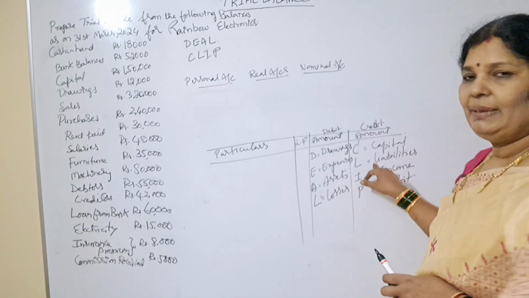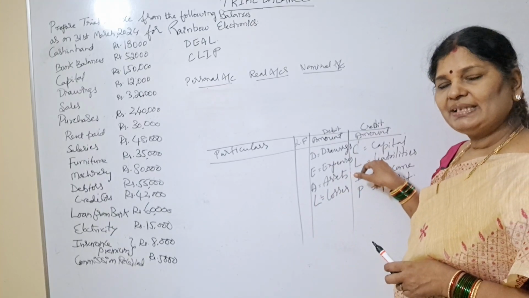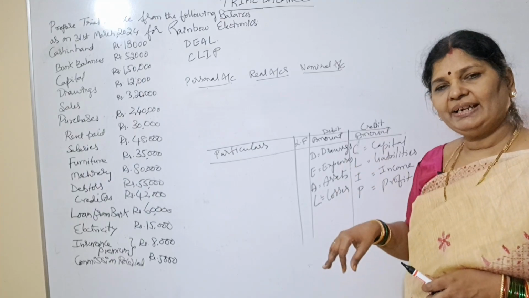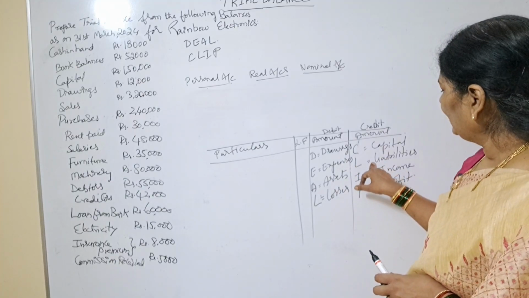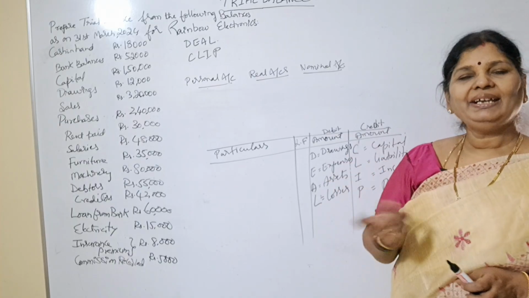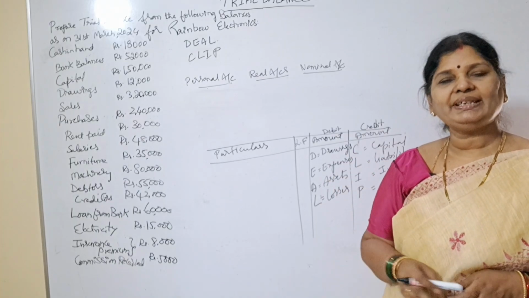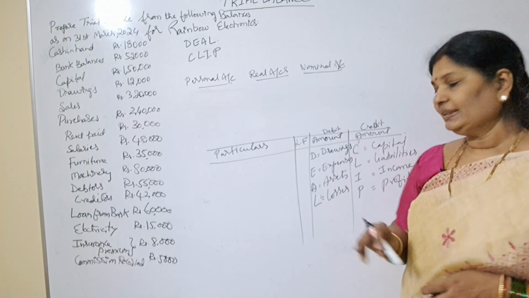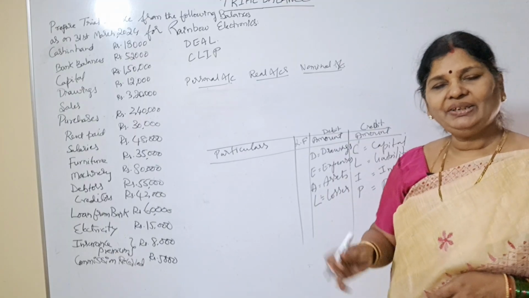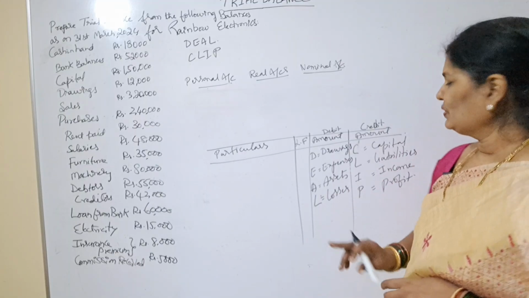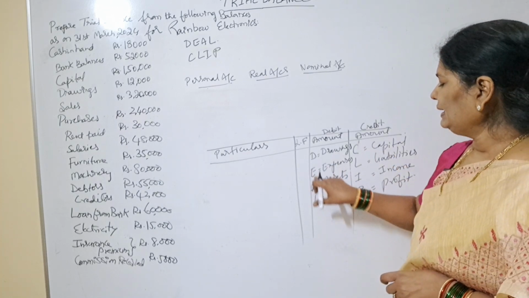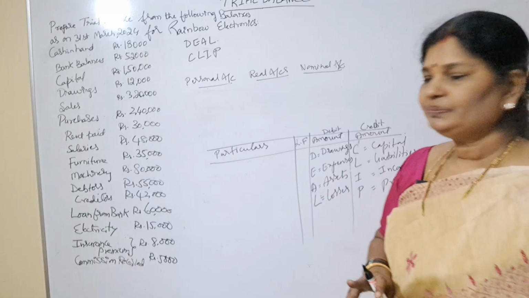Next, all the other liabilities, means sundry creditors, bank overdraft, loan taken from bank, like that. Next, incomes you will get on the credit side. Income means rent received, commission received, like that. Next, P means profit. The profit you get, you have to write on the credit side. So this is called CLIP. And here DEAL. So remember this.